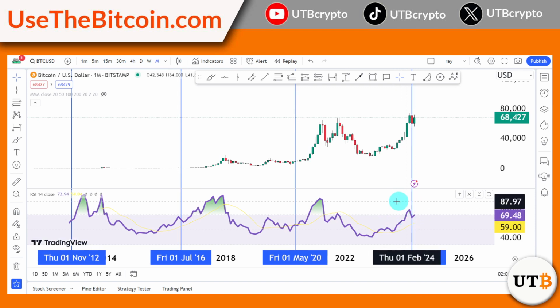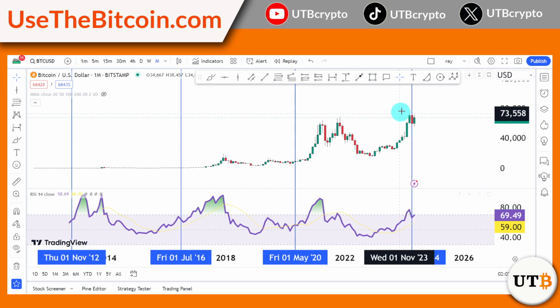And now look at April 2024. We are far from the oversold levels. We are only a month away from the Bitcoin halving, and yet many people are so negative about it. We are not even reaching the 70 levels here for our RSI, yet many people are so negative about this Bitcoin halving. Hello, can you see the potential here?